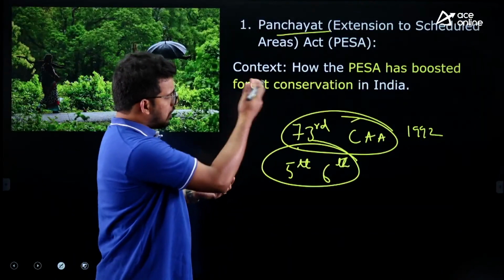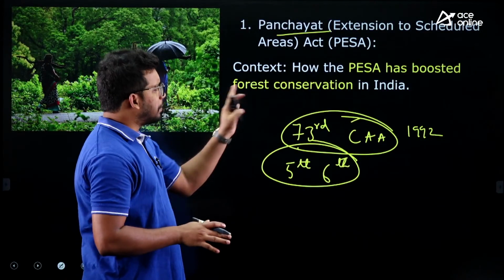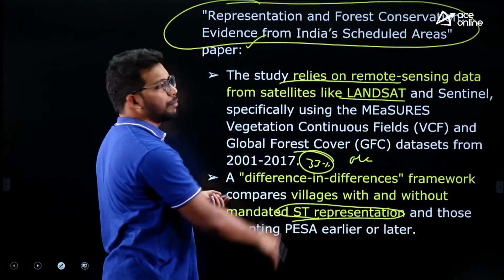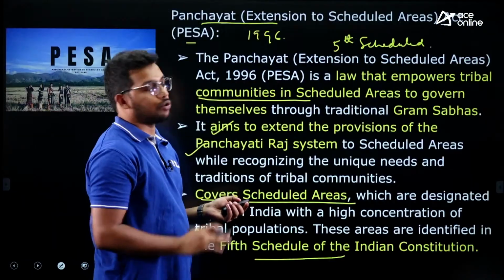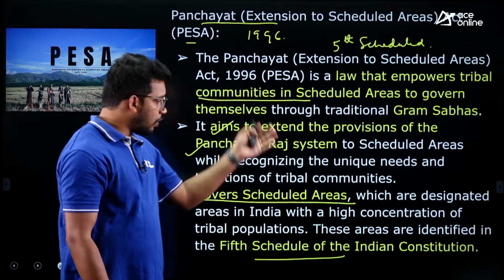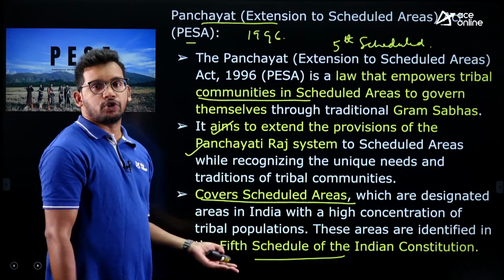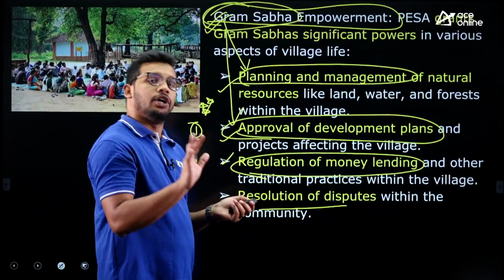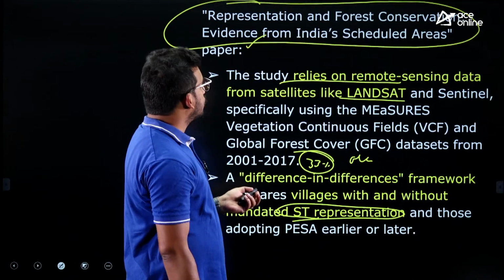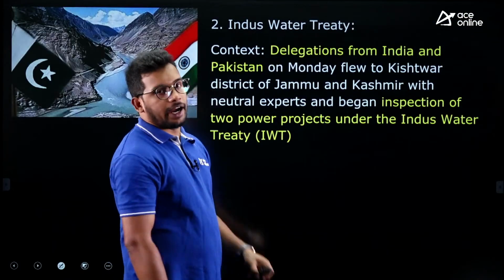So we have seen the actual Hindu article, which just mentioned the benefits of what has been implemented, but we need to know about the PESA Act also: which scheduled areas implemented it, and what is the entity that has taken responsibility to implement it. All these facts you need to remember, right? So this is about the PESA Act.